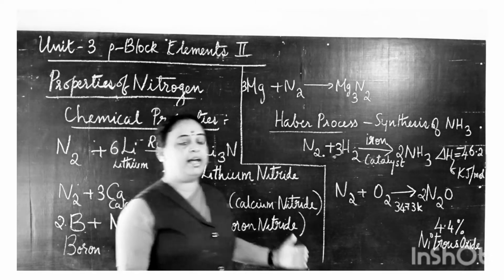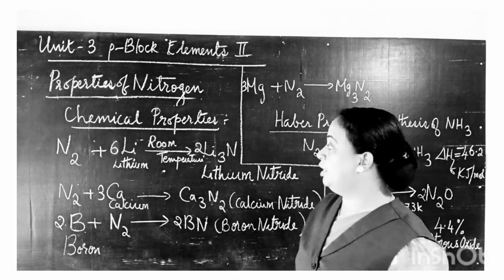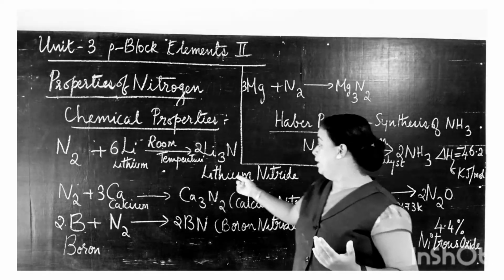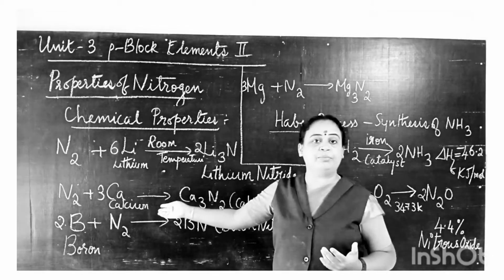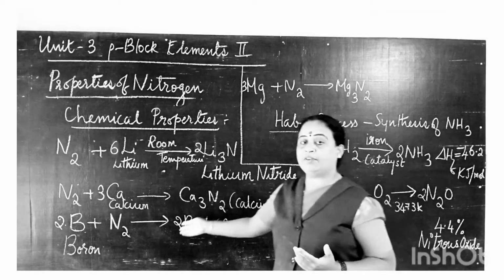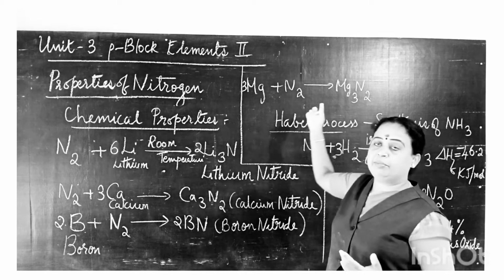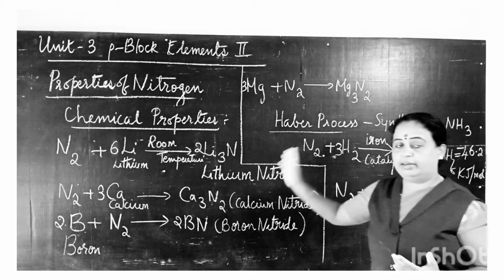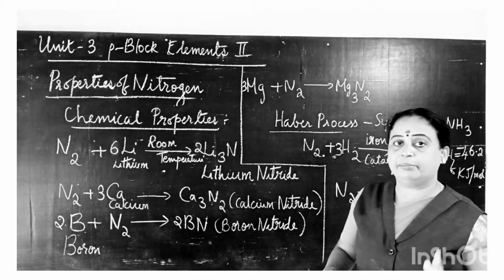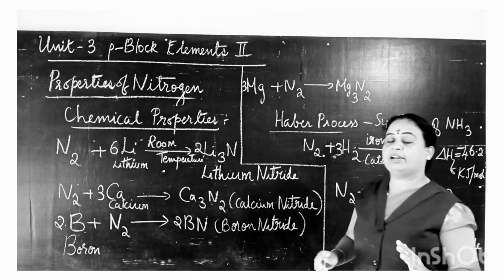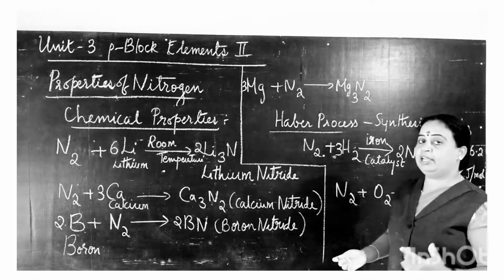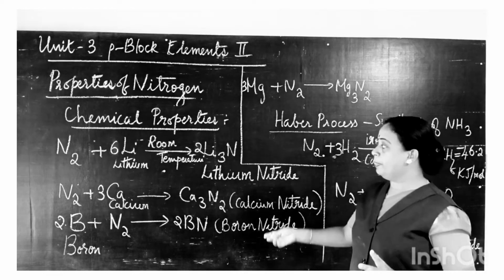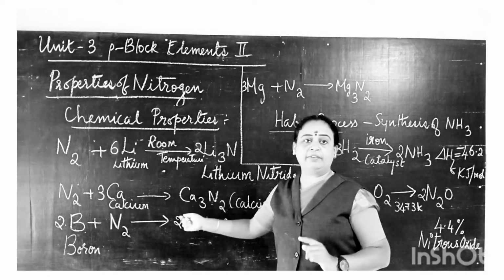Just to summarize the chemical properties of nitrogen: dinitrogen reacts with lithium to form lithium nitride. It reacts with calcium to form calcium nitride. It also reacts with boron to form boron nitride, and with magnesium it forms magnesium nitride. Generally dinitrogen is chemically inert, but at high temperatures it will react with other metals, especially second group metals like magnesium and calcium. At room temperature it will react only with lithium.